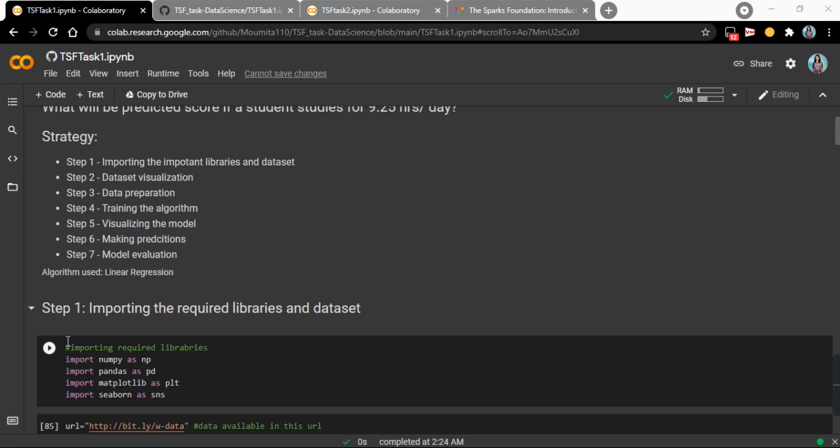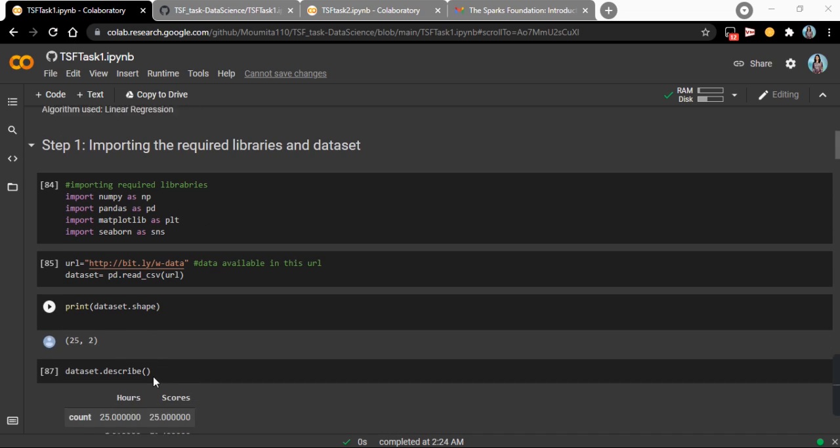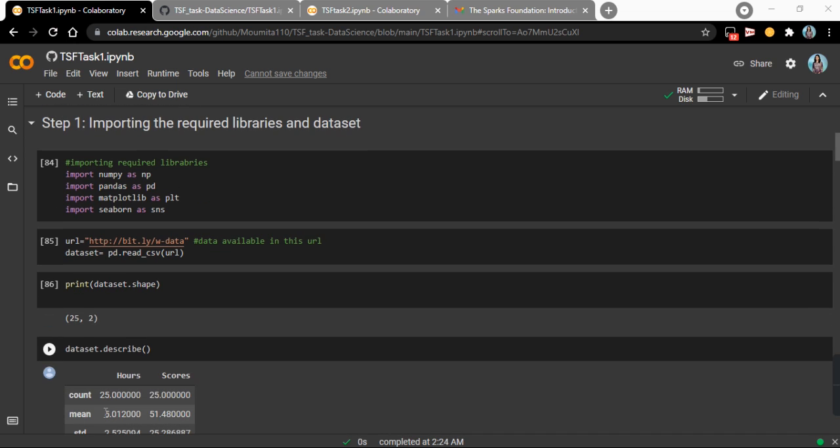So the first step, I have imported some important libraries which will be required to solve this problem, like NumPy, Pandas, Matplotlib, Seaborn, etc. After that, I have read the dataset from this URL given in the task list. After reading the CSV file, I have stored it in the dataset variable.